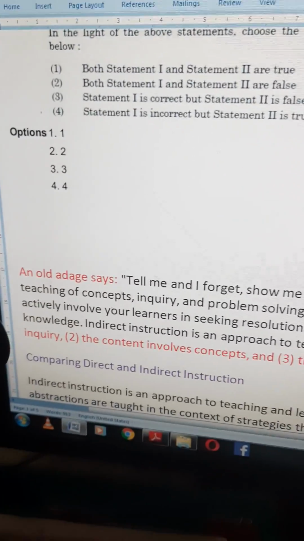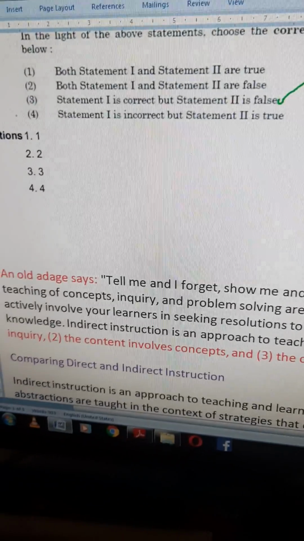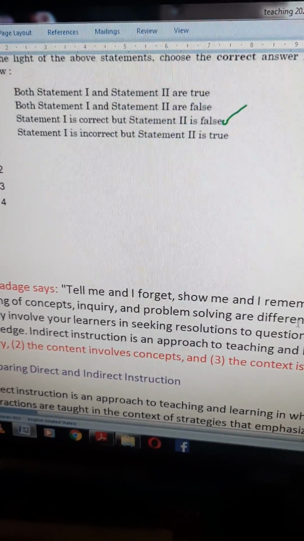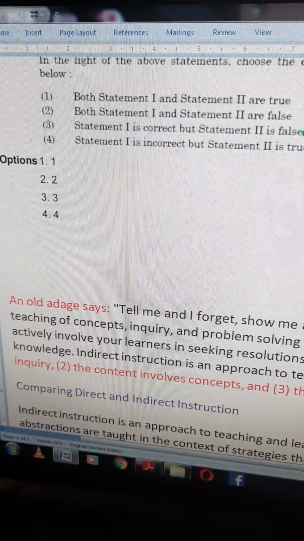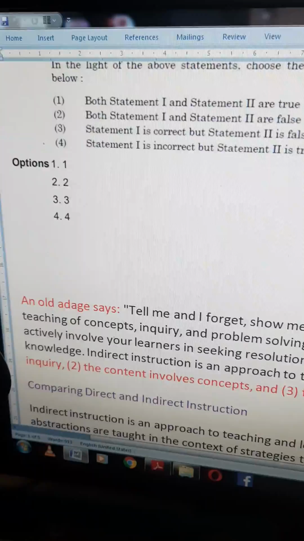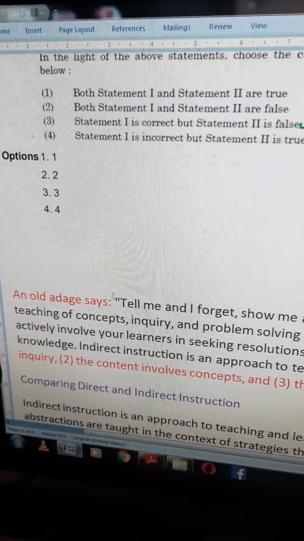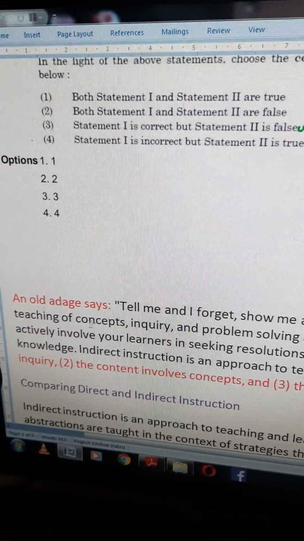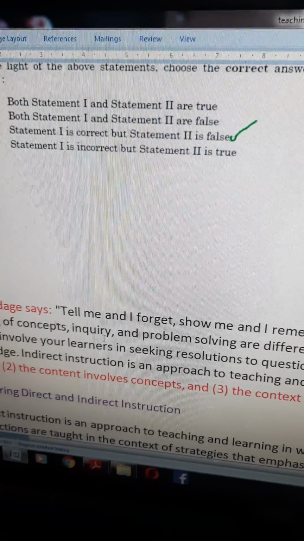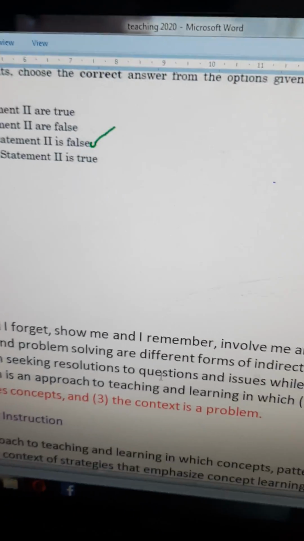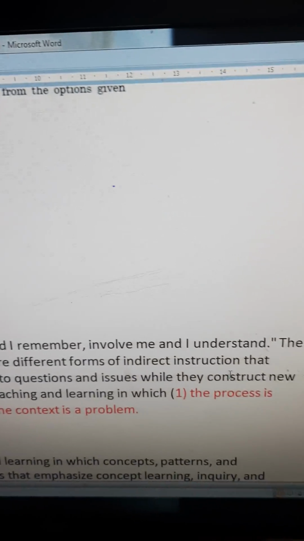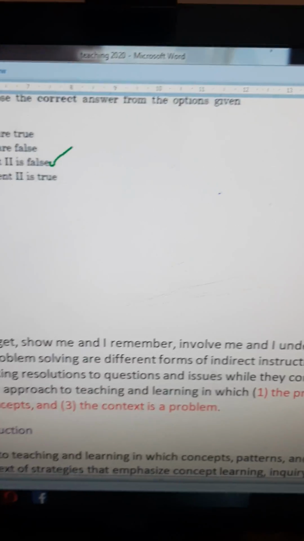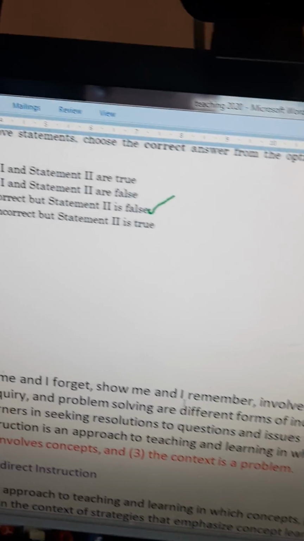The teaching of concepts, inquiry and problem solving. Okay, what does indirect teaching involve? Here it is clearly given: teaching of concepts, inquiry and problem solving are different forms of indirect instruction. This same statement is given in the question, right?